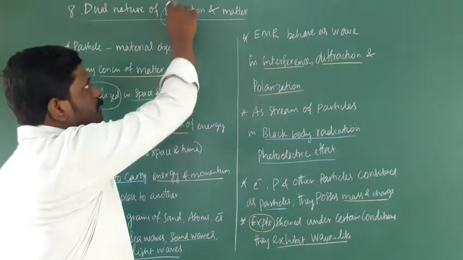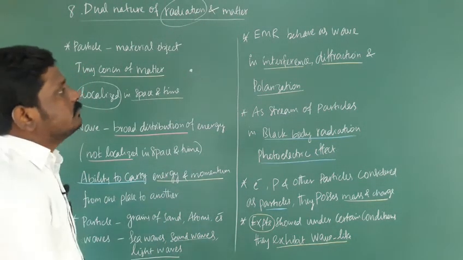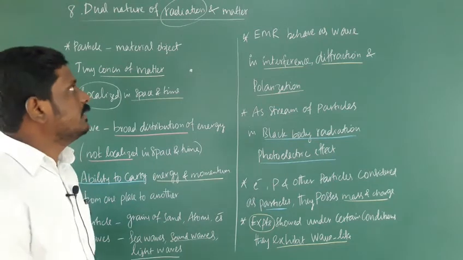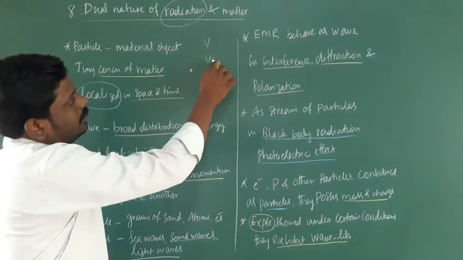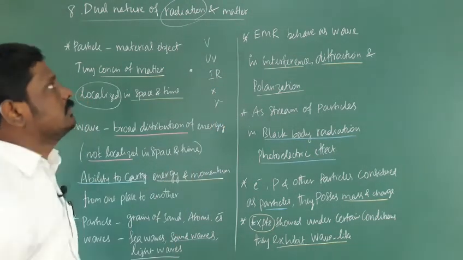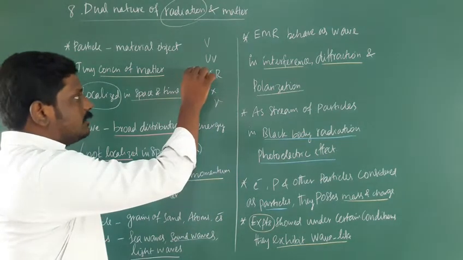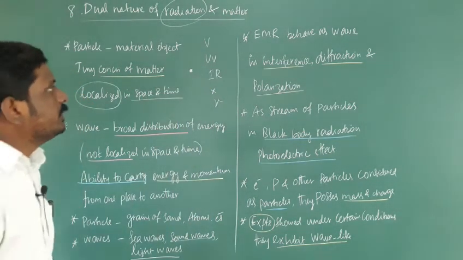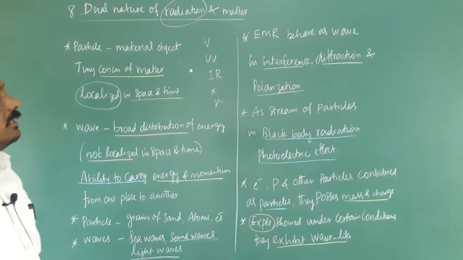What do we mean by radiation? Light is an electromagnetic wave, and we get electromagnetic radiation from the sun. Visible light, ultraviolet, infrared, X-rays and gamma rays all come under radiation. Matter should have mass. So we need to know what a particle and a wave are, to understand the topic titled dual nature of radiation and matter.